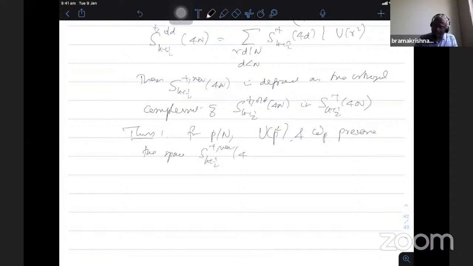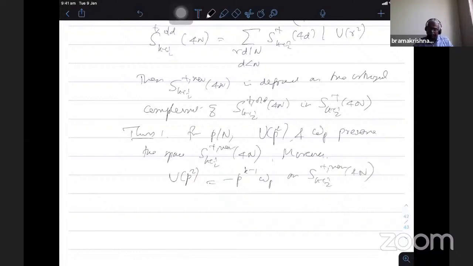First result is that Hecke operators also preserve the new forms, as well as the Atkin-Lehner involution. Moreover, U_p squared is nothing but minus p^(k-1) W_p on the plus space S_k^+ of Γ_0(4N). So this gives you that the moment I get a basis of eigenforms, including the primes dividing the level, they are automatically eigenforms with respect to the Atkin-Lehner W operator. Therefore, the whole space has a basis of eigenforms with respect to T_p squared, U_p squared, and W_p.